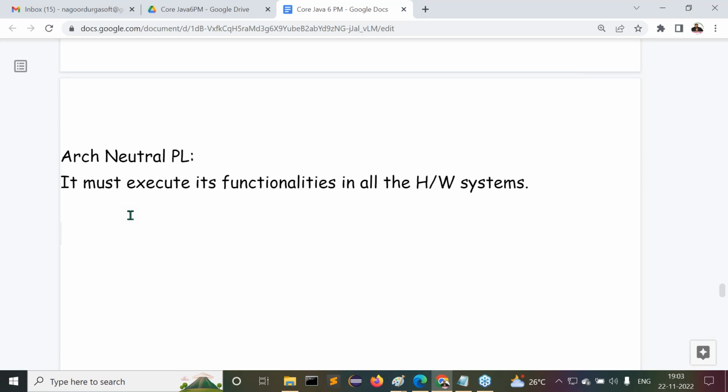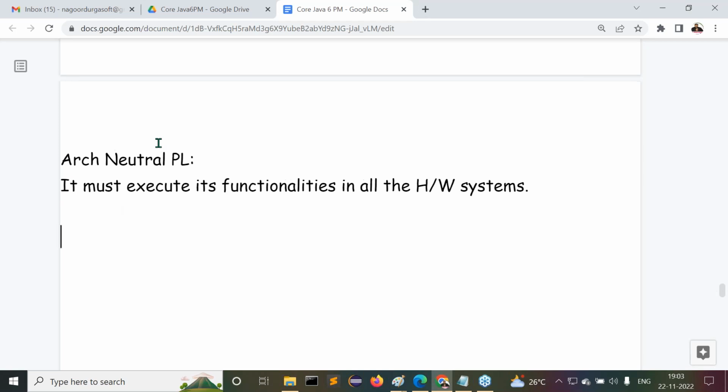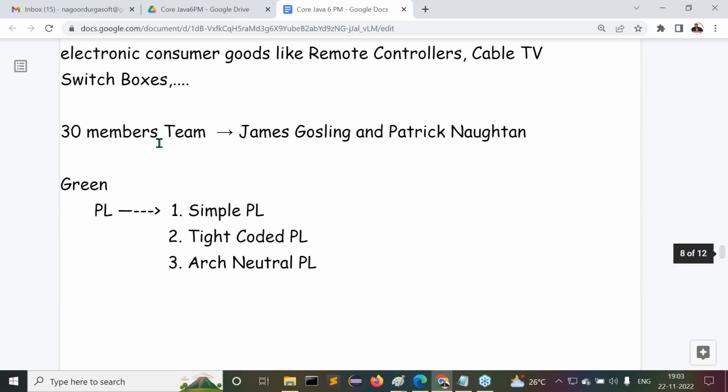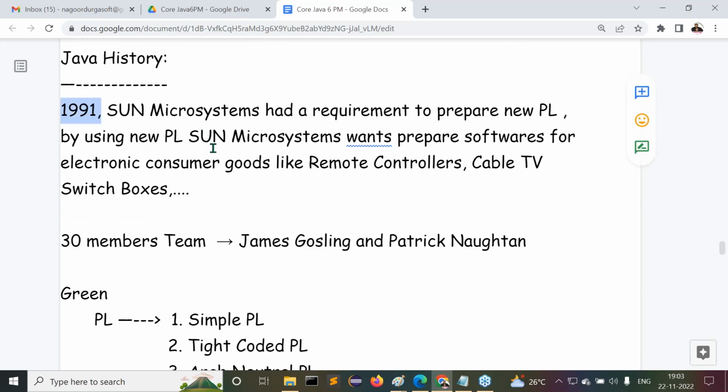Now we are at which year? Now tell me. I'm not asking about 2022. In this overall story, now we are at which year? I think you have to remember this. What's the year I gave? Yes, 1991. Still, Sun Microsystems is thinking about the programming language. Now we are at 1991.